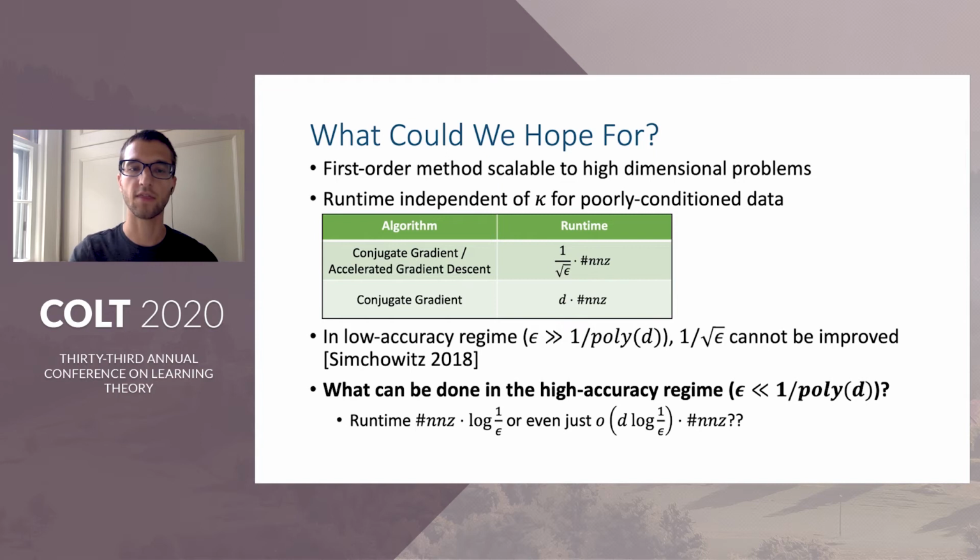Perhaps there's a method with only logarithmic dependence on the error, or even just a logarithmic dependence on the error and a sublinear dimension dependence. Unfortunately, our work shows that no such improvement is possible using first-order methods.